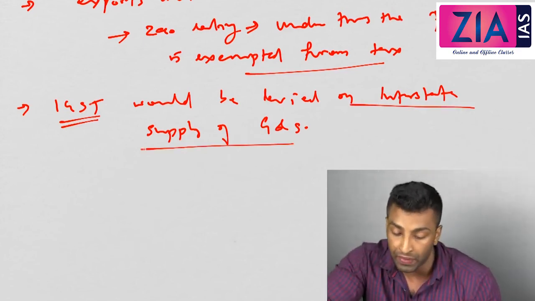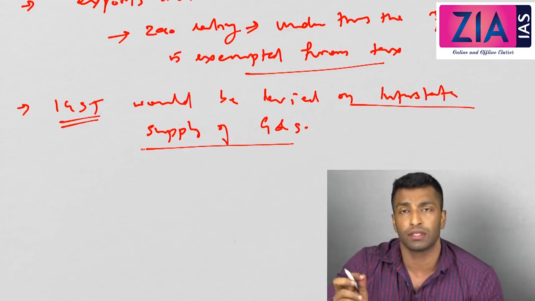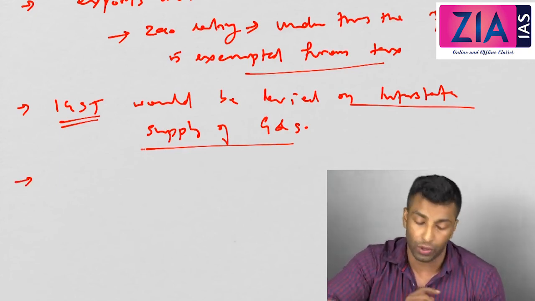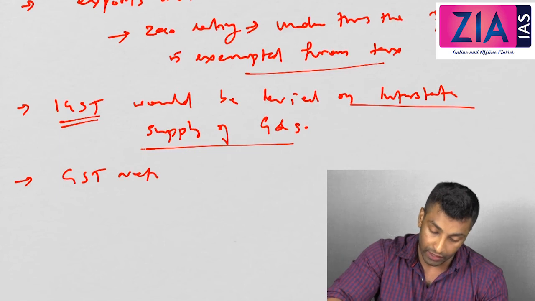Okay, it is actually imposed on interstate supply of goods and services. The Center will collect the tax and will distribute it to the originating state. Okay, then GST Network,